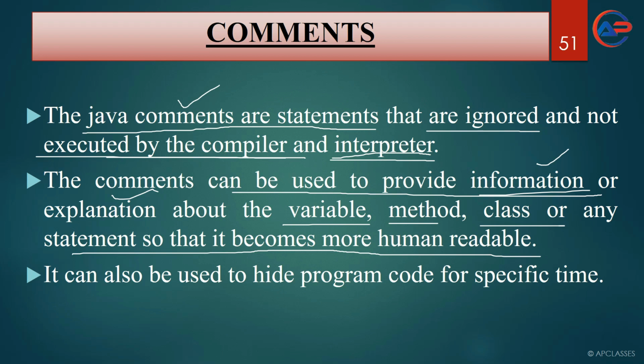Everything can be represented using a comment, whether single line or multi-line. The program becomes more human readable because it gives you more information and deeper explanation.